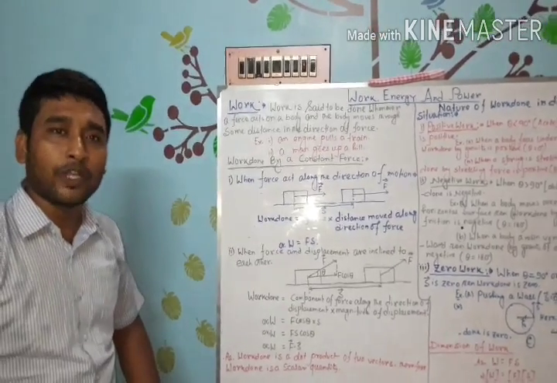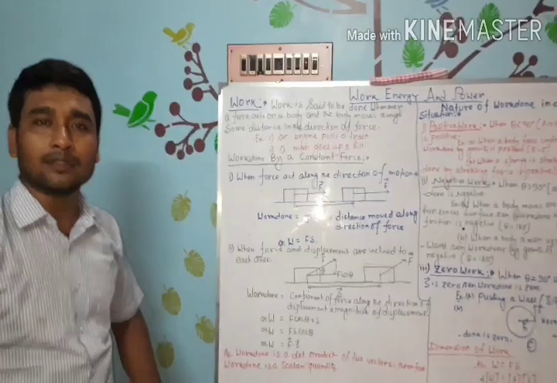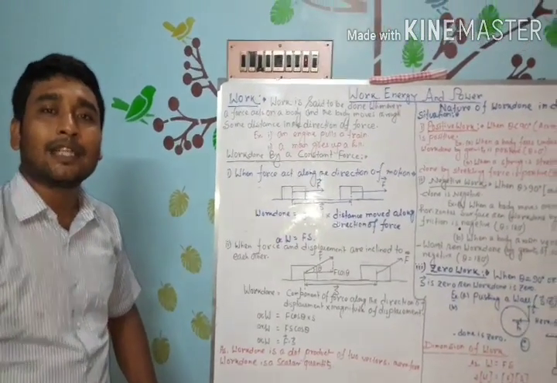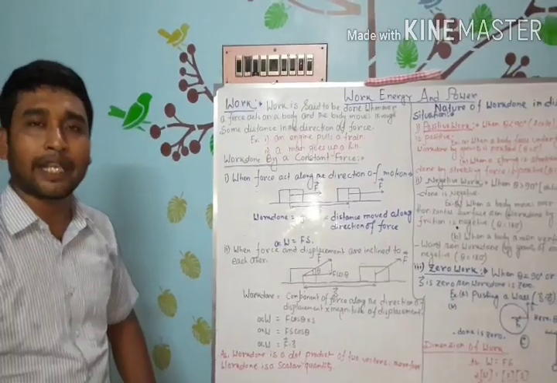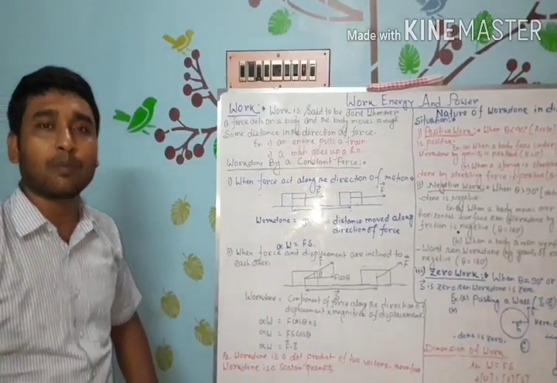In physics, we can say work is said to be done by an external force whenever the application point of the external force is displaced along the direction of force.